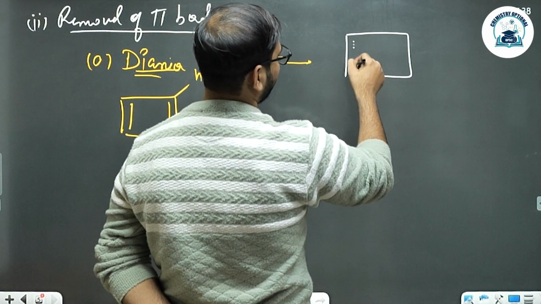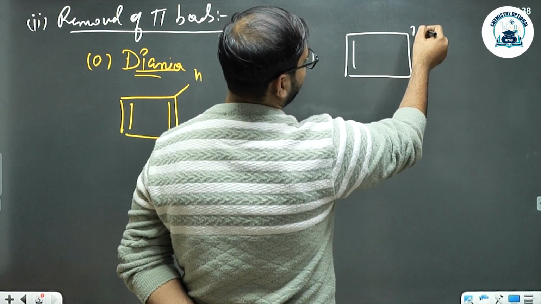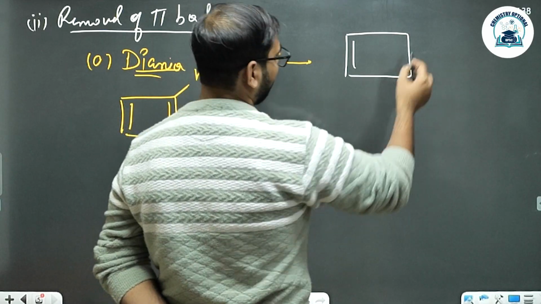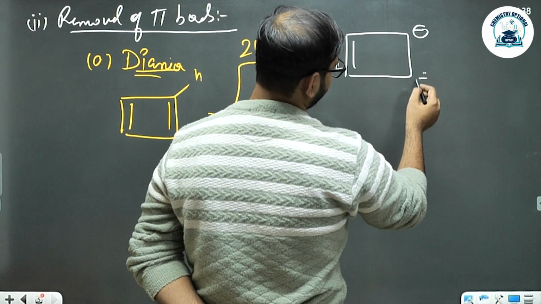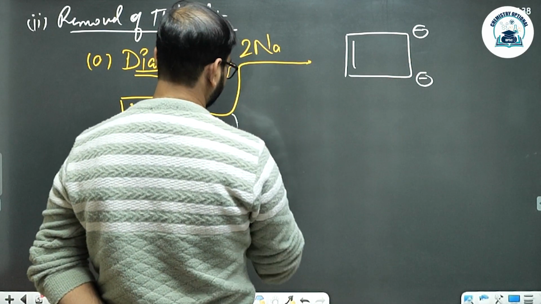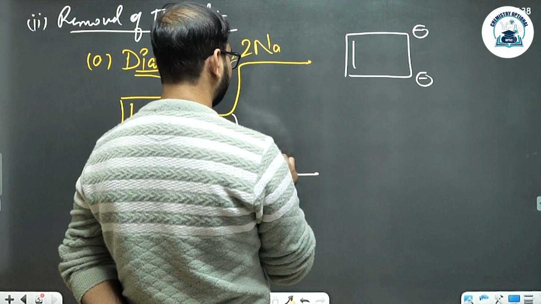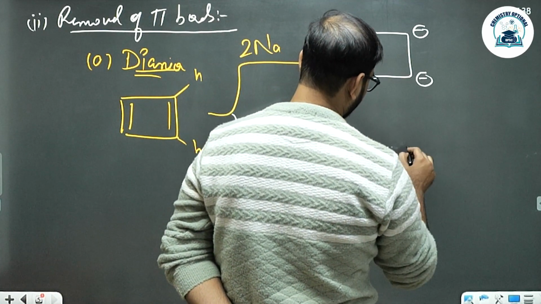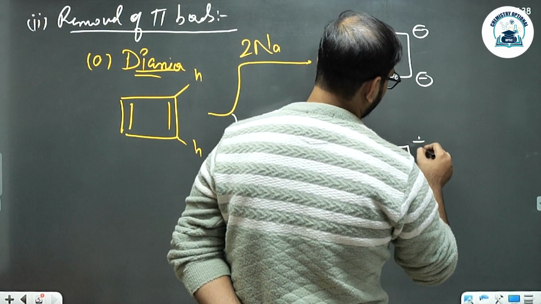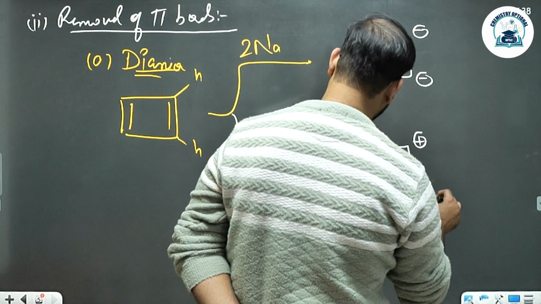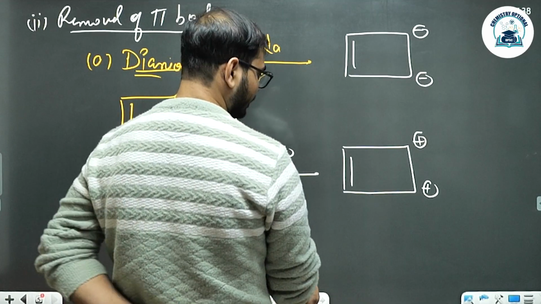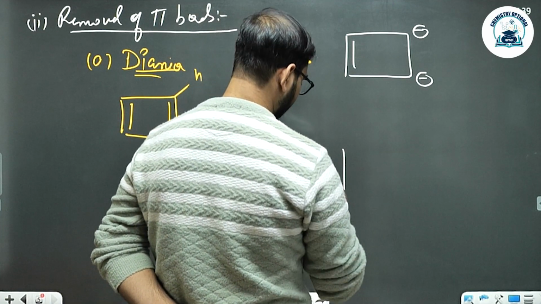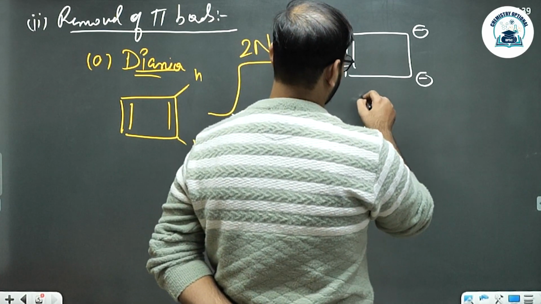Each one will release one electron, making the radical into a negative charged species. Now it will become a dianion. Or you can use a very strong base which can abstract these acidic hydrogens and form a dianion.